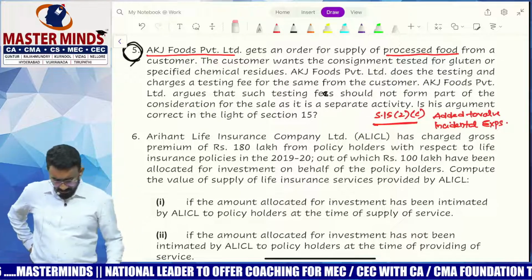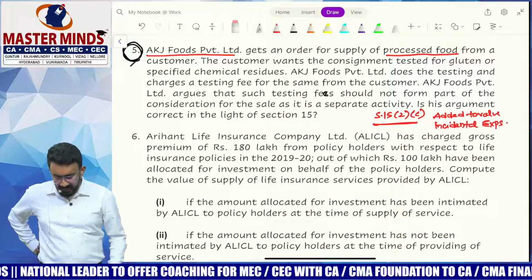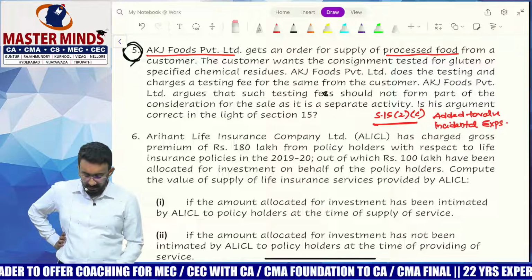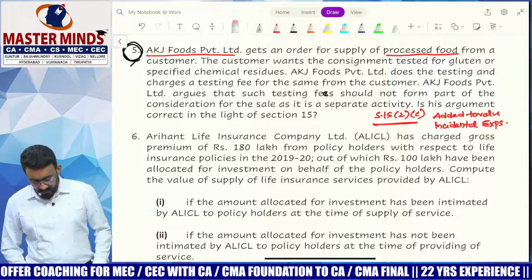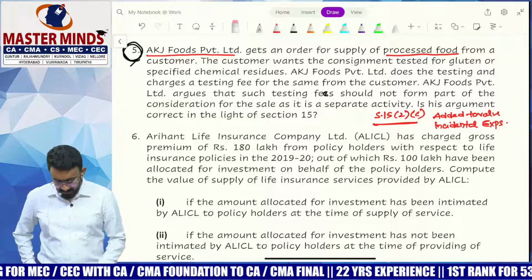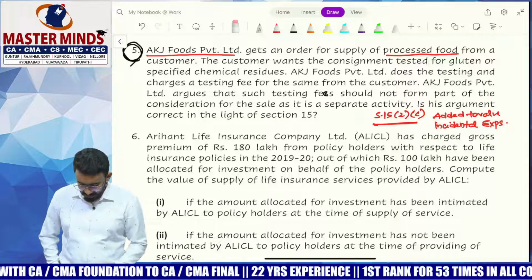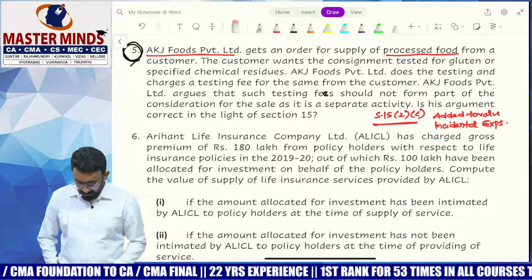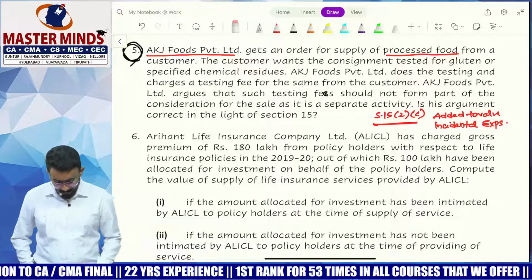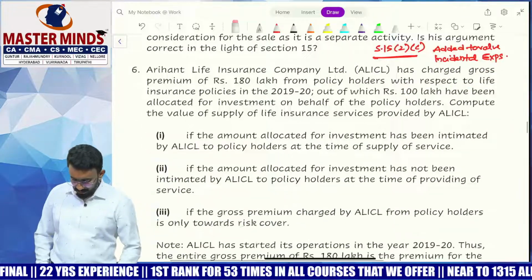Okay, let's look at some simple, straightforward questions. Onto the screen, everyone. AKJ Foods Private Limited gets an order for supply of processed food from a customer. The customer wants the consignment tested for gluten or specified chemical residues. AKJ Foods Private Limited does the testing and charges a testing fee for the same from the customer. AKJ Foods Private Limited argues that such testing fees should not form part of the consideration for sale as it's a separate activity. Is this argument correct? No, because testing fees would become incidental expenses. 15.2c says it should be added to the value.